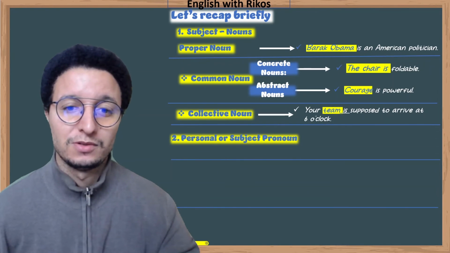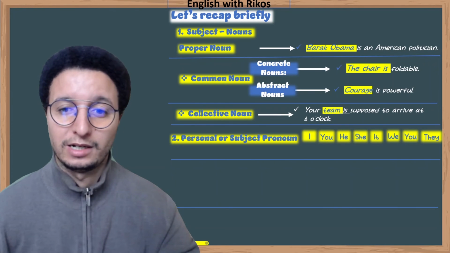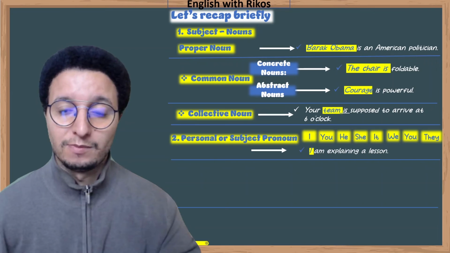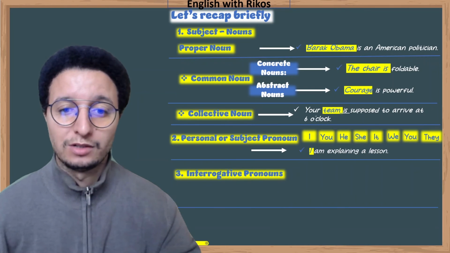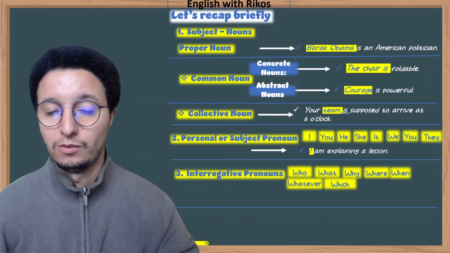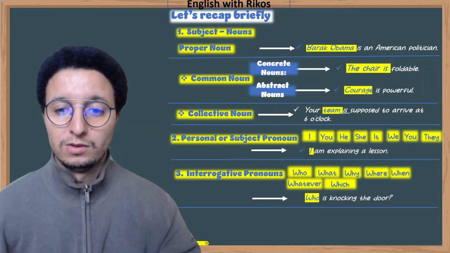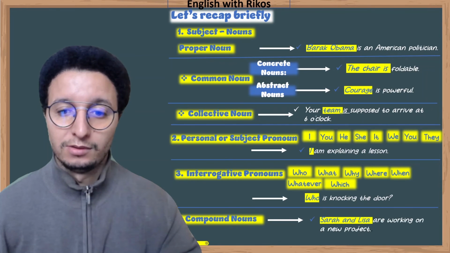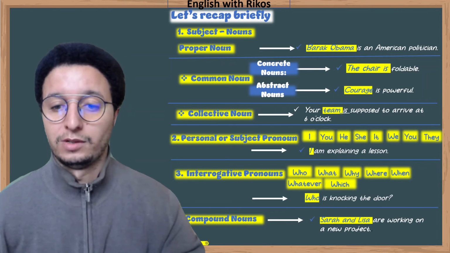We see personal or subject pronouns like I, you, he, she, it, we, you, they. I am explaining a lesson. Also, we see interrogative pronouns. Who, what, why, where, when, whenever, which. Like who is knocking at the door. We see compound nouns. For example, Sarah and Lisa are working on a new project.